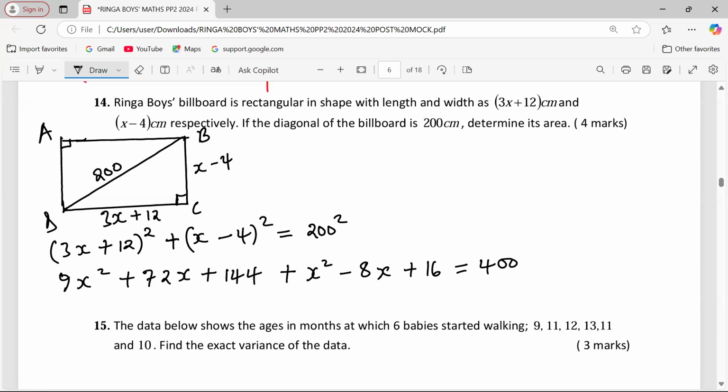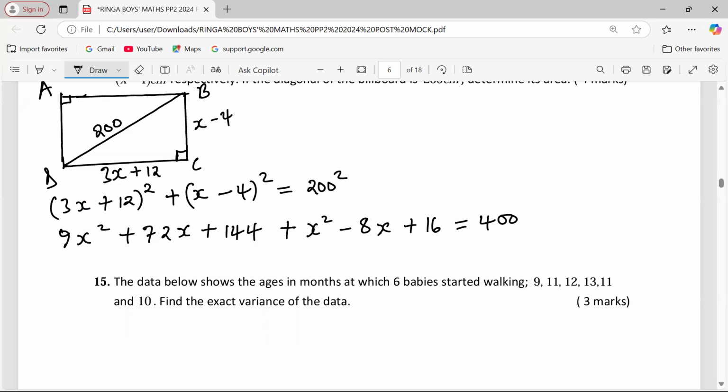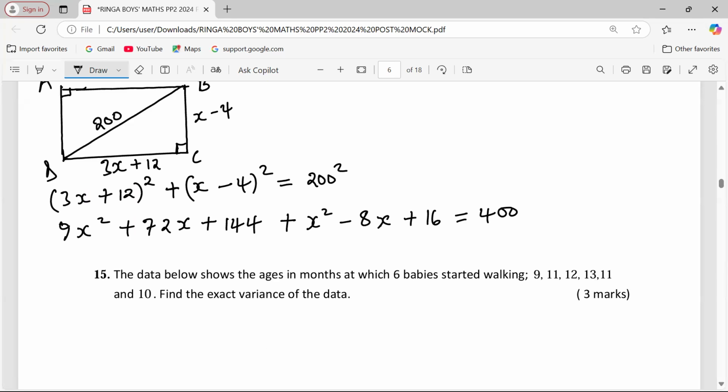This is now a quadratic equation whereby we need to group terms together first. We have x squared and 9x squared. That becomes 10x squared. Then 72 and negative 8 gives us 64 positive x.